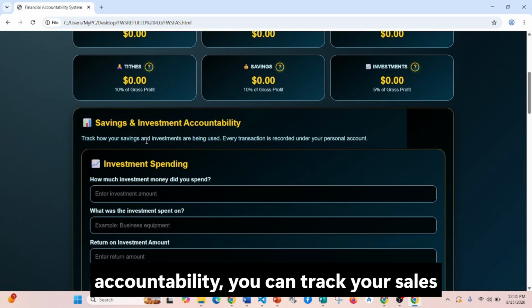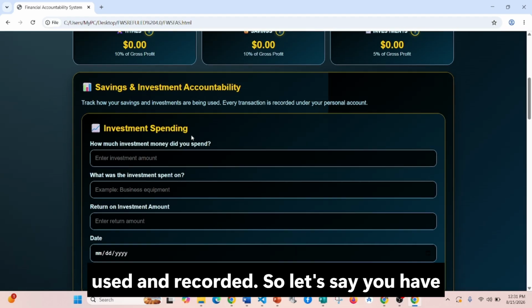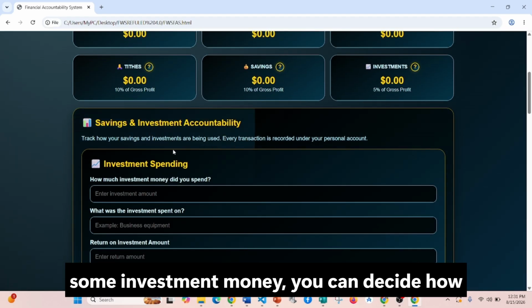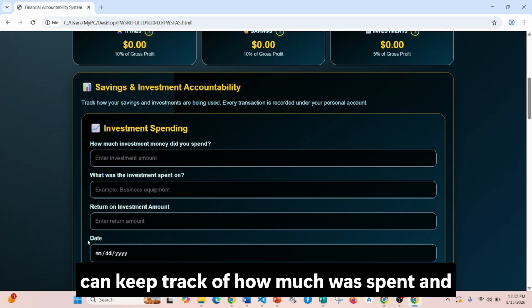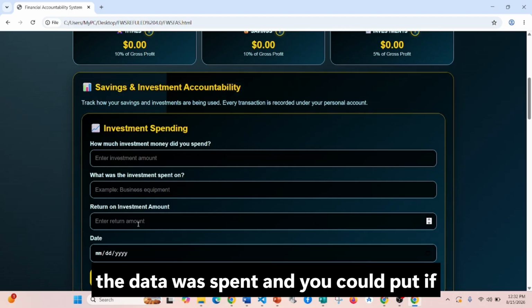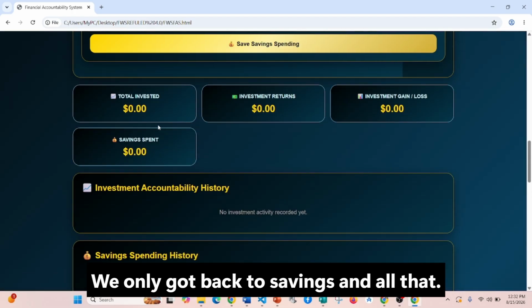Now, savings and investments accountability. You can track your savings and investments and how they're being used and record it. So let's say you have some investment money. You can decide how much of that you want to spend, keep track of how much was spent and the date it was spent, and then put in if you made any returns on that investment. We're going to get back to savings and all that.